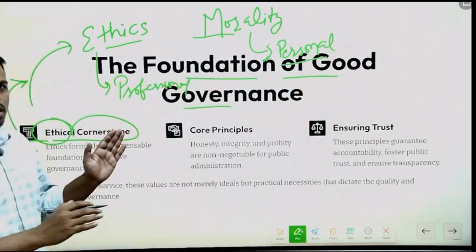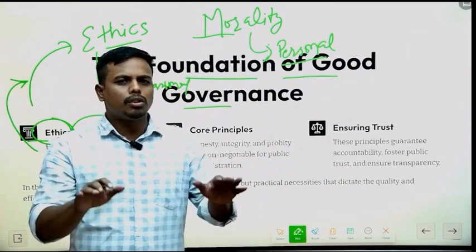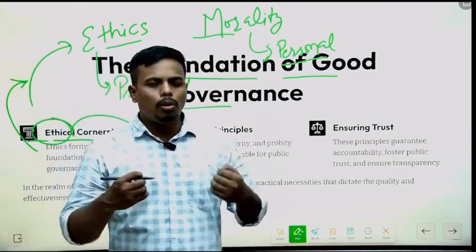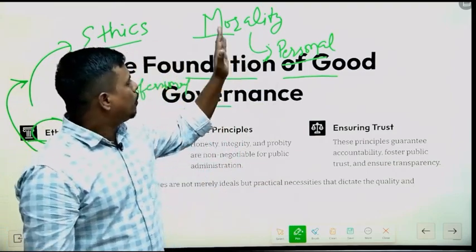In ethics, you should be under the rules and regulations of an institution. That means you are an ethical person. And if you are following your own principles, your own values, then you are a man of morality.